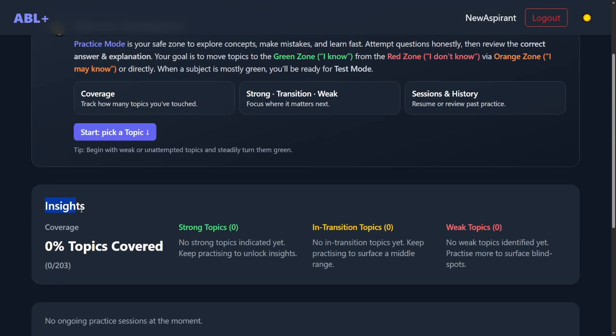You can read this and start by picking up topics. Currently it gives you insight into how many topics you have covered. There are strong topics, topics in transition, and weak topics. So let's say you start, because you have not practiced any, the system does not have any data to tell you which topics are strong and which are not. So let us go and select a topic to practice.